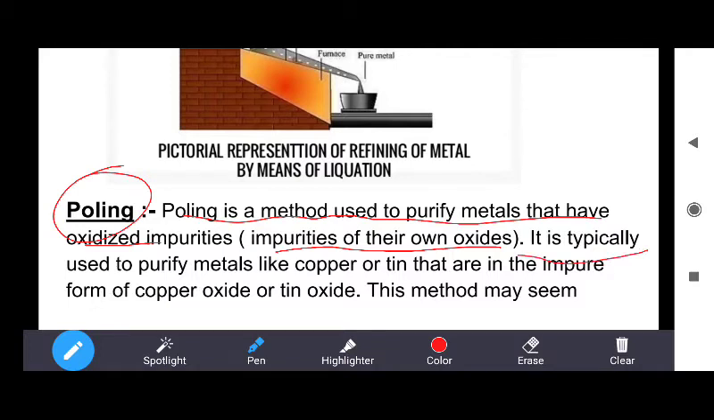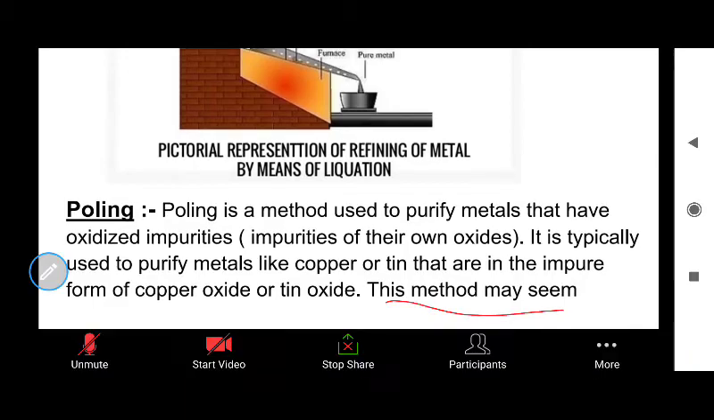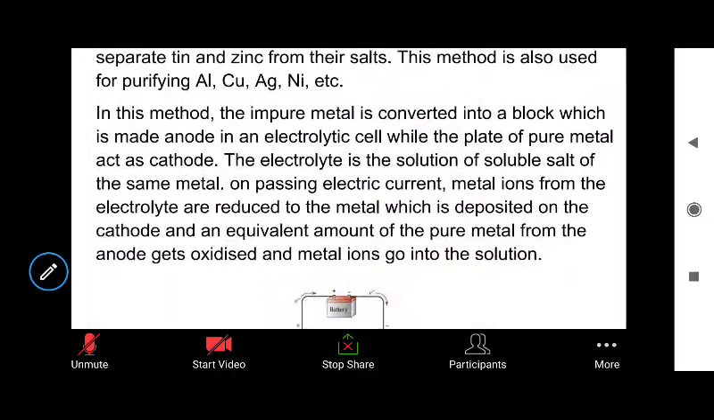It is typically used for purifying metals like copper and tin that are in an impure form, such as copper oxide and tin oxide. So those metals in which the impurities are present in the form of their oxides are purified by the poling method. This method may seem strange,